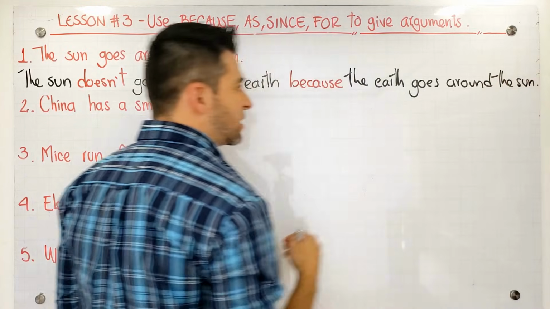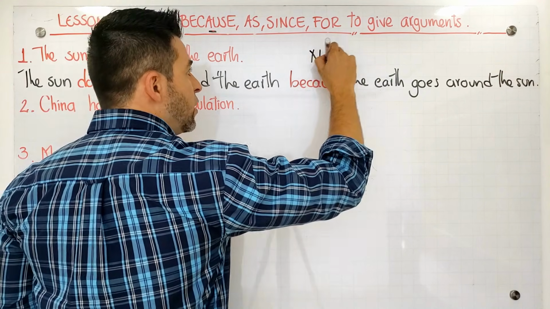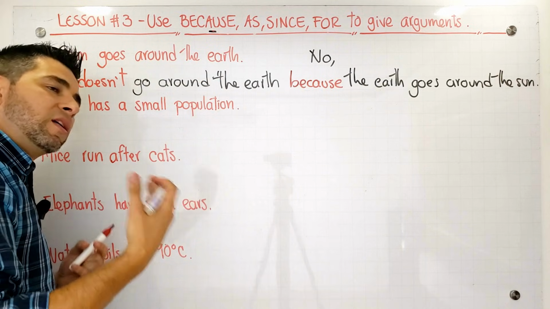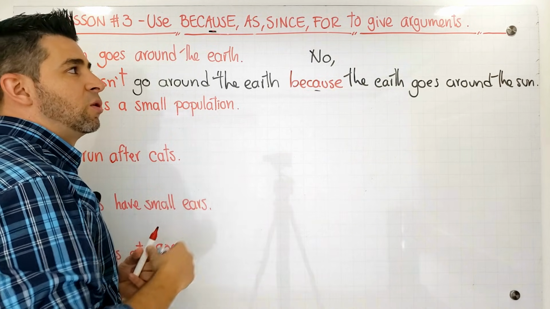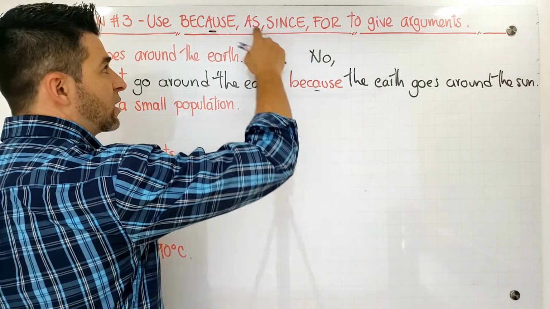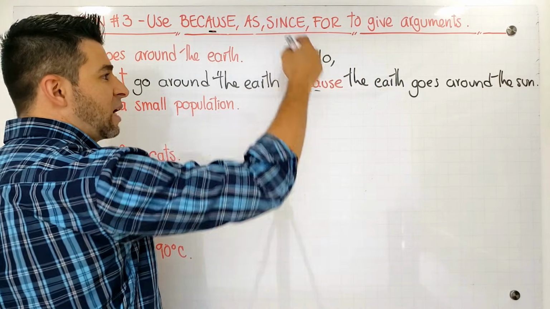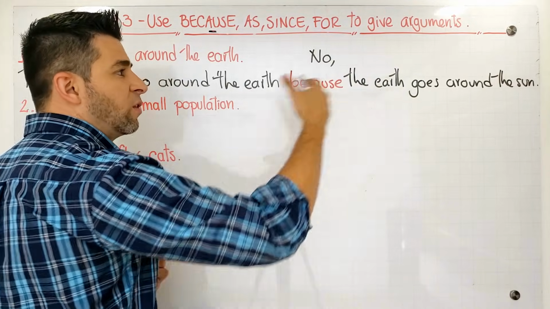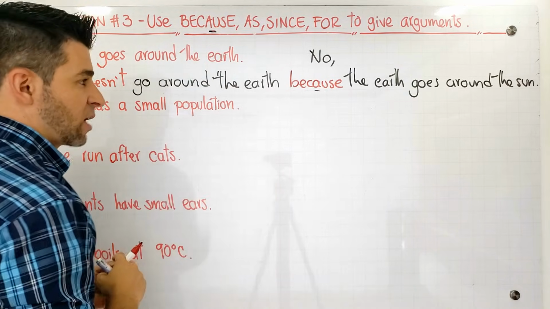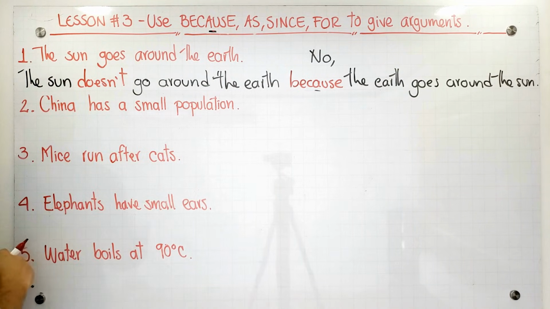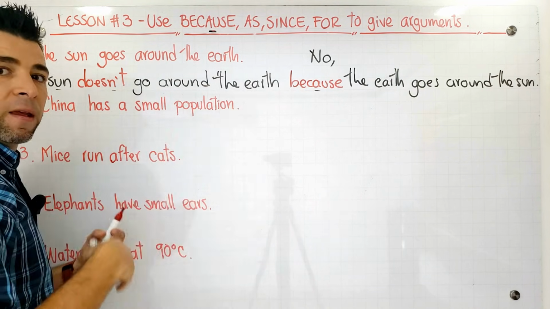Okay, in here, guys, this is one option of answering this question, but you can also do it in this way. No, the earth goes around the sun. You can do that. But in this case, you wouldn't be using this because as a conjunction to give the argument. So you can replace it. For example, in here, you can also say as the earth goes around the sun. Or you can also say since the earth goes around the sun or for the earth goes around the sun. They all probably are going to mean the same here to give this argument. Guys, this is one option to answer this. And remember that we're going to start with a negative statement and then the affirmative one.